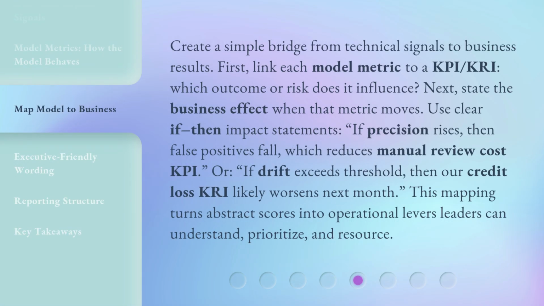Create a simple bridge from technical signals to business results. First, link each model metric to a KPI or KRI. Which outcome or risk does it influence? Next, state the business effect when that metric moves. Use clear if-then impact statements. If precision rises, then false positives fall, which reduces manual review cost KPI. Or, if drift exceeds threshold, then our credit loss KRI likely worsens next month. This mapping turns abstract scores into operational levers leaders can understand, prioritize, and resource.